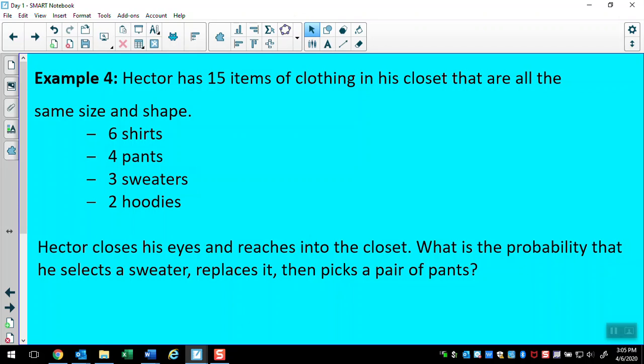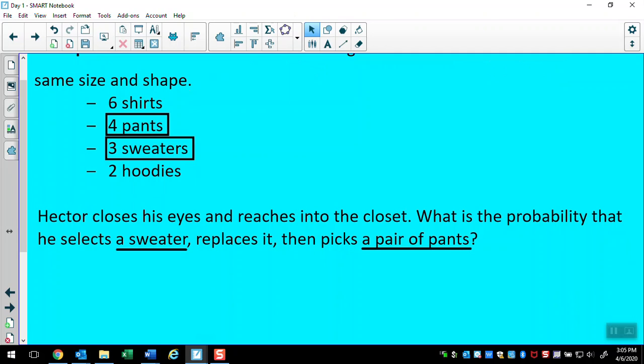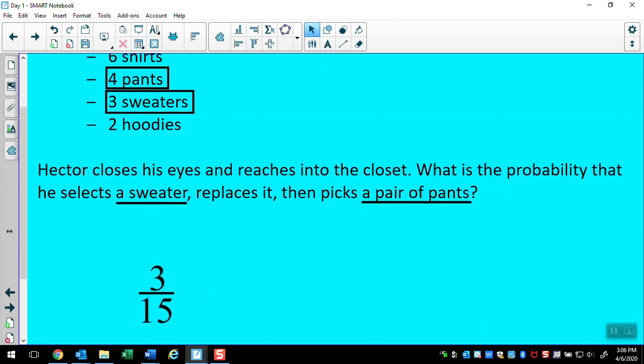So again, we have that key phrase, replaces it. That means he's taking a sweater, putting it back in, and then picks a pair of pants. So the number of items of clothing he's picking from doesn't change. He's picking a sweater, and he's got 3 to choose from, and then he's picking out of the 4 pants. So the probability of picking a sweater would be 3 out of 15. The probability of picking a pair of pants would be 4 out of 15. Multiply those two together, we end up with 12 over 225.